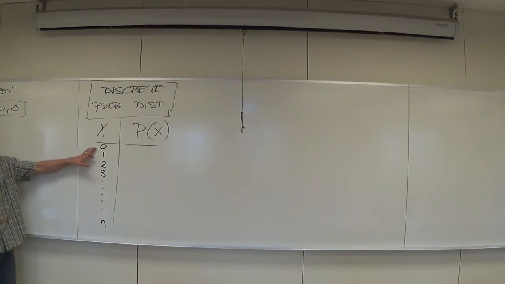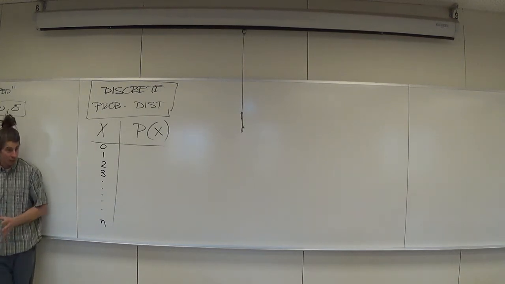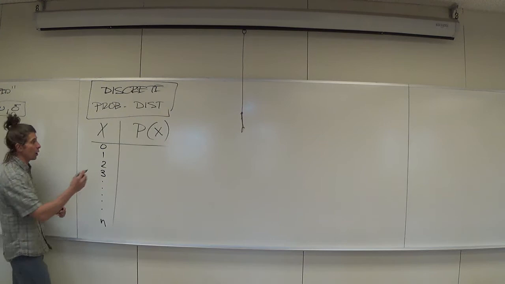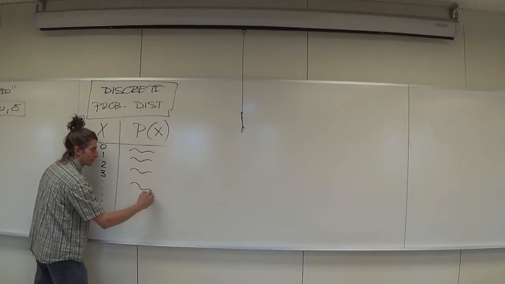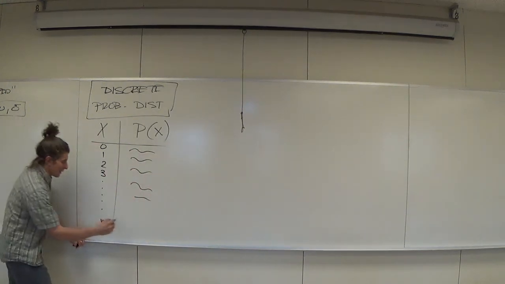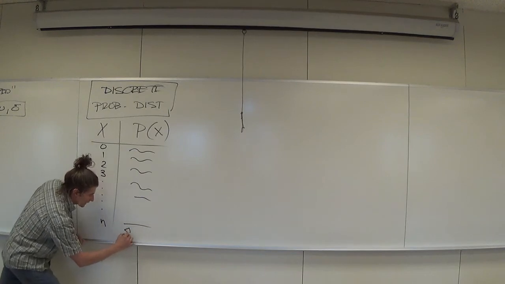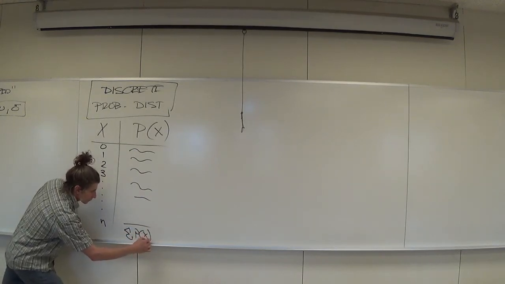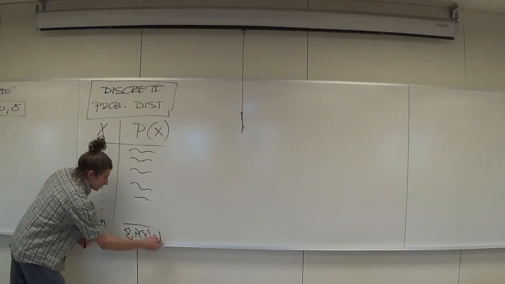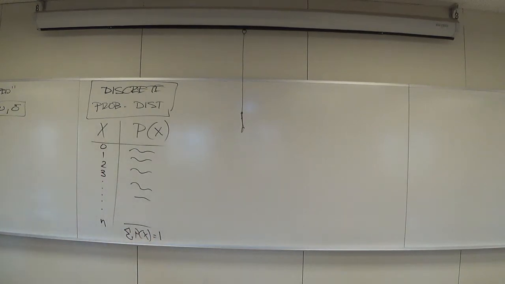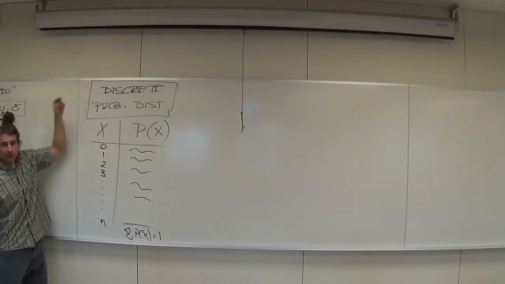The minimum number of girls you can get is 0. The maximum number is however many Max picks out of the bin and puts in a little box. And then you have all these probabilities that go with them. And you know for a fact that if you calculate all these probabilities, they sum up to 100%. Very, very nice. And we have gotten very, very comfortable with that. And I think it's fantastic. I don't think we should get uncomfortable with that, because that is awesome when you have discrete data.